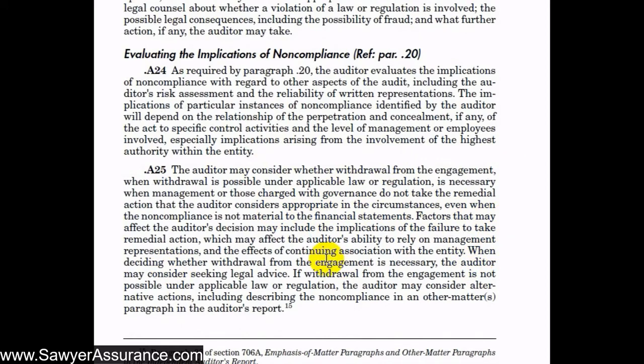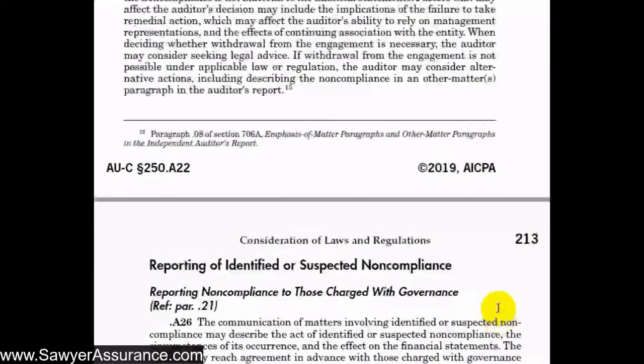And as always, if we're considering withdrawing from the engagement, then we should seek legal advice in doing so, because we have a contract with the client, and so we need to make sure that we're able to withdraw and what would be the terms of withdrawing. And if it turns out that withdrawal from the engagement is not possible under the applicable law or regulation, we may consider alternative actions, including describing the noncompliance in an other matter paragraph in our auditor's report. So we might include an additional paragraph in our auditor's report to explain that noncompliance.